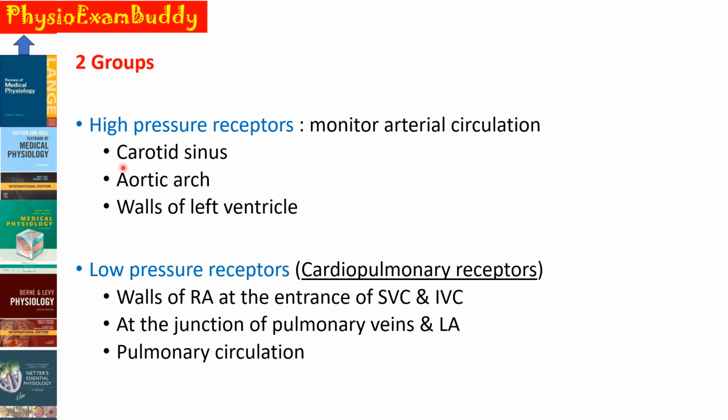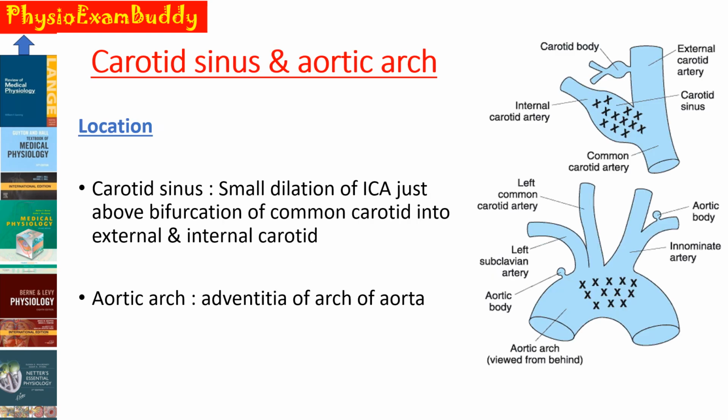First, we will see in detail about the carotid sinus as well as aortic arch. Regarding the location, for the carotid sinus, you can see here that this is the common carotid artery which bifurcates into external as well as internal carotid artery, and the internal carotid artery just before the bifurcation has a small dilatation, and this is where our carotid sinus is located. Whereas the aortic arch baroreceptors are located in the adventitia of the arch of aorta.